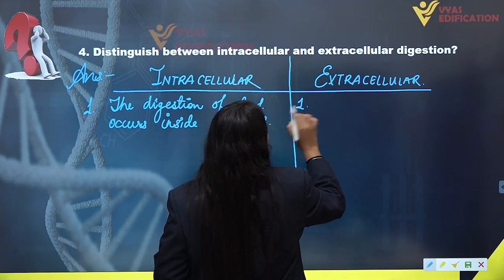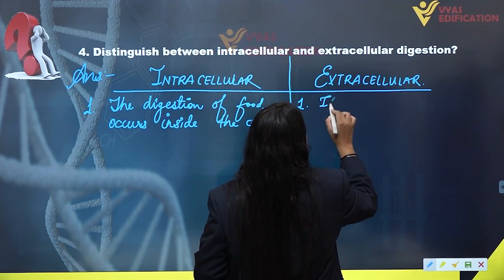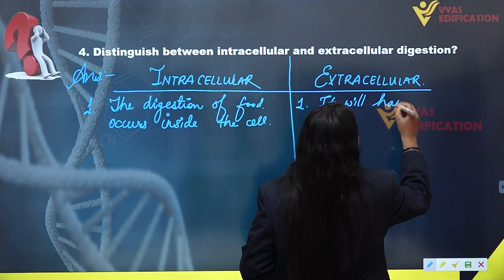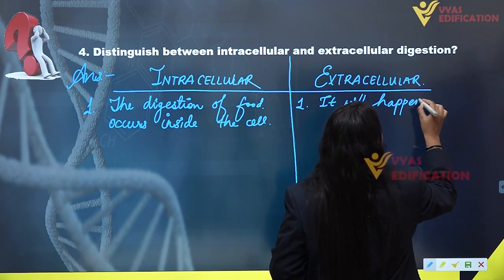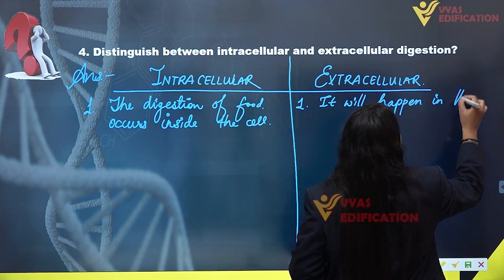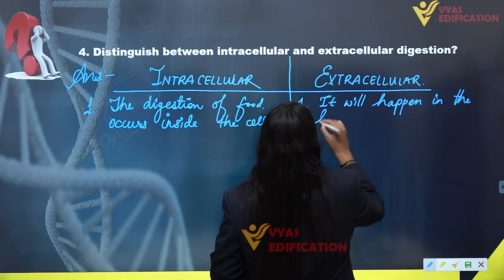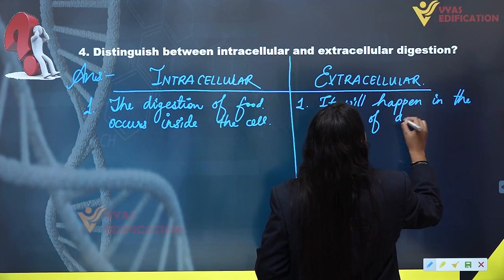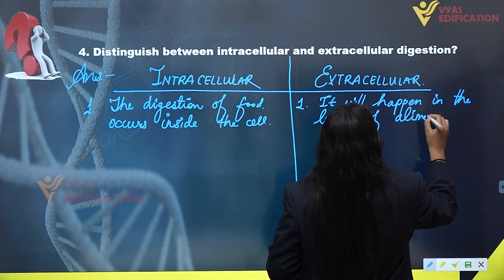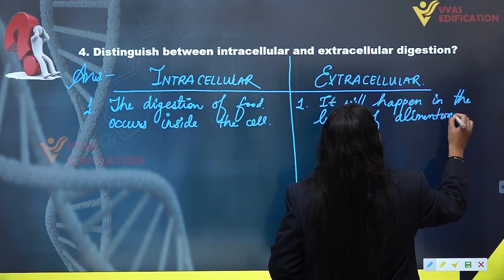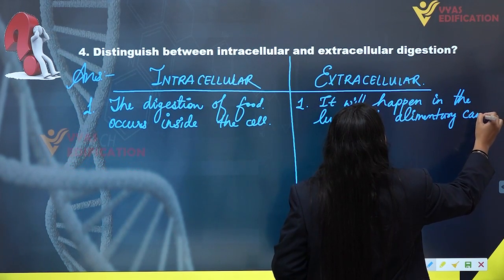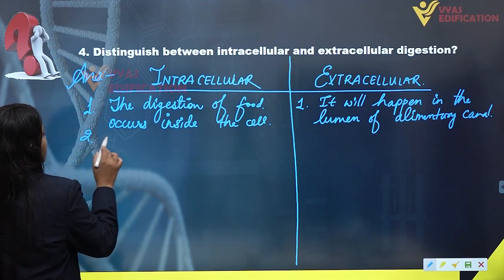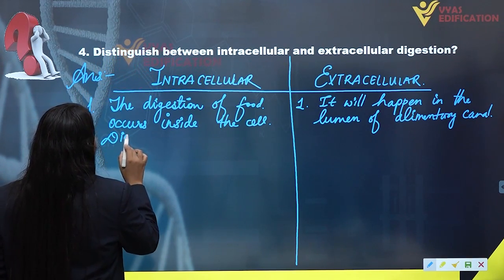And in case of extracellular, it will happen in the lumen of alimentary canal. Second is the digestive enzymes.